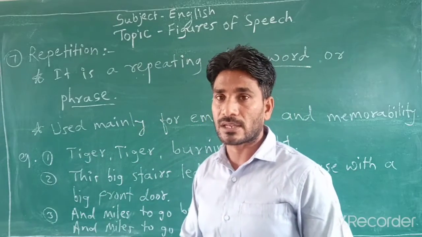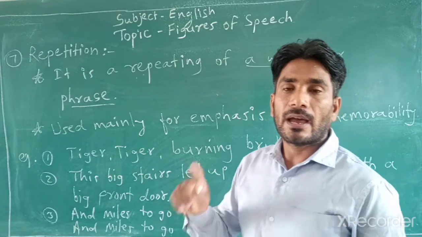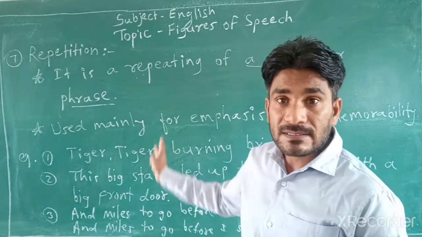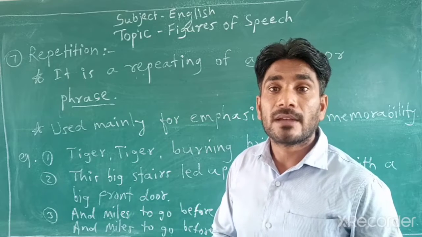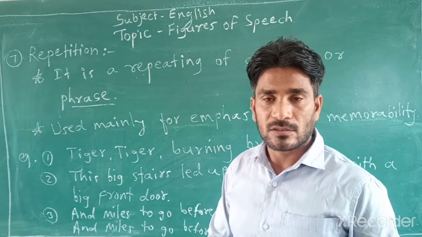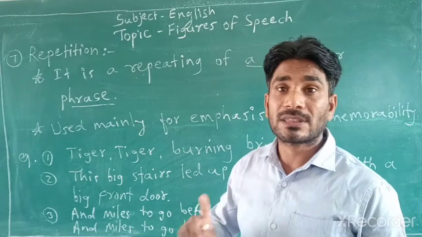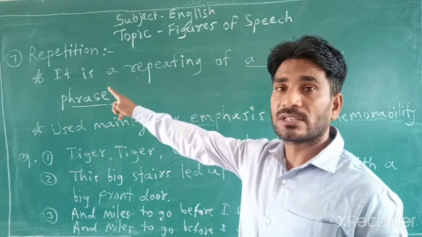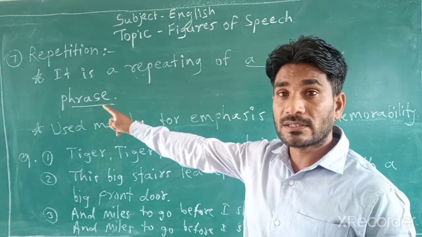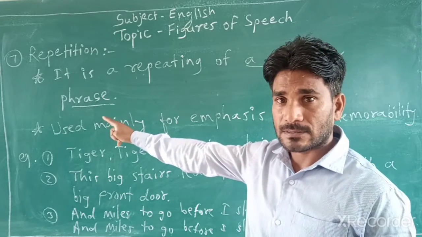For memorability, for emphasis, and to give stress or focus. Got it? So for this reason repetition is used by poets in their poems.